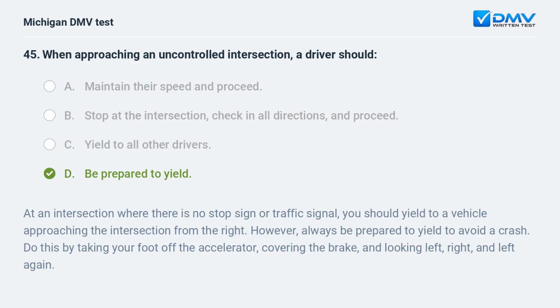D. be prepared to yield. At an intersection where there is no stop sign or traffic signal, you should yield to a vehicle approaching the intersection from the right. However, always be prepared to yield to avoid a crash. Do this by taking your foot off the accelerator, covering the brake, and looking left, right, and left again.